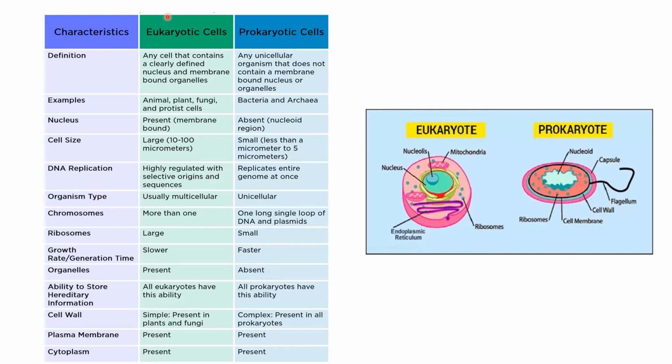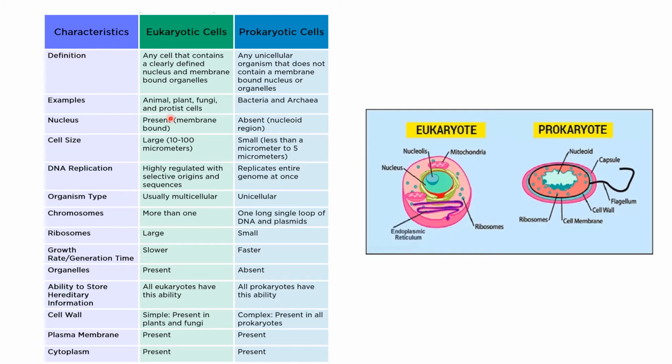Now there are two types of cells. One is eukaryotic and the second one is prokaryotic. According to the definition, eukaryotes are any cell that contains a clearly defined nucleus and membrane-bound organelles. As you can see over here, this is eukaryotic, which has a nucleus and also a properly bound cell membrane and organelles in it. And what are prokaryotes? Any unicellular organism, that means only one cell, that does not contain a membrane-bound nucleus or organelles. So here the nucleus is haphazardly placed, there is no membrane around the nucleus and there is no membrane around the organelles also.